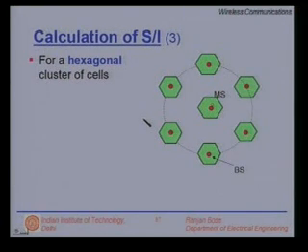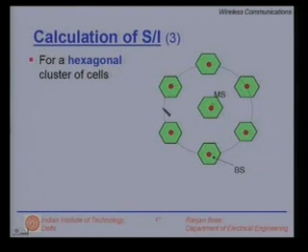Please note, irrespective of the reuse factor, irrespective of the cell cluster, in the first tier you have 6 interfering base stations. That is because of the hexagonal geometry.